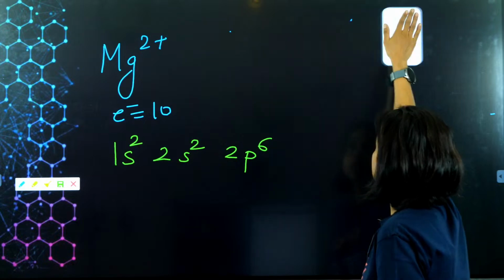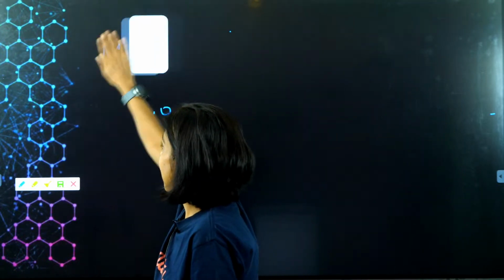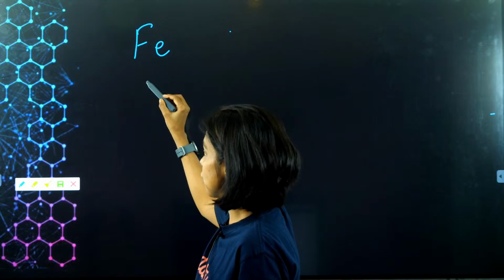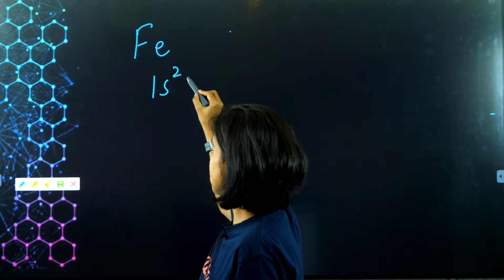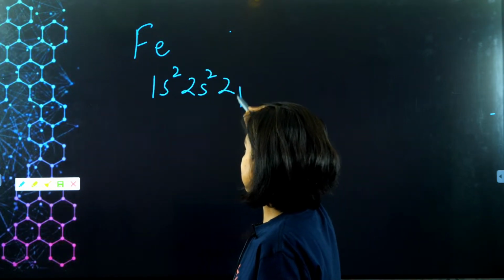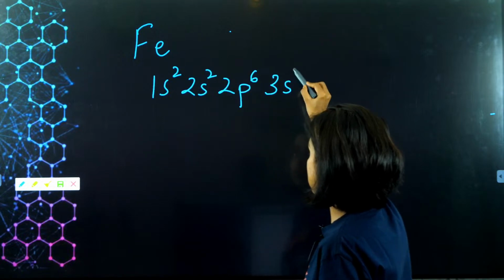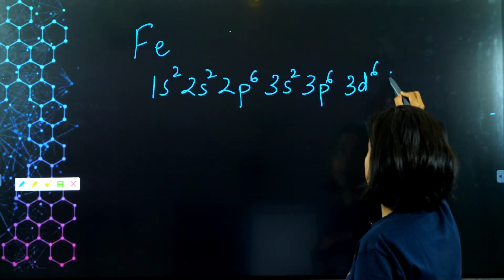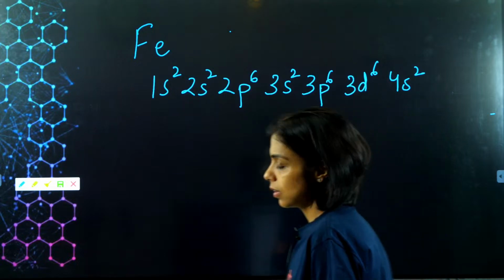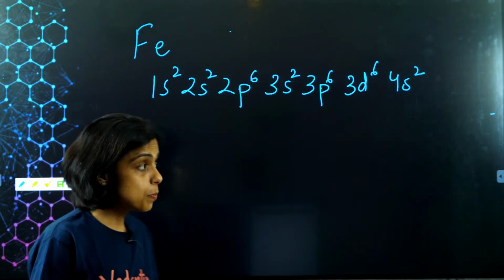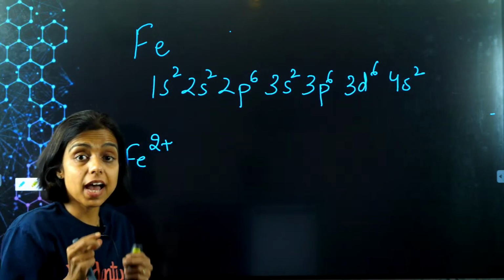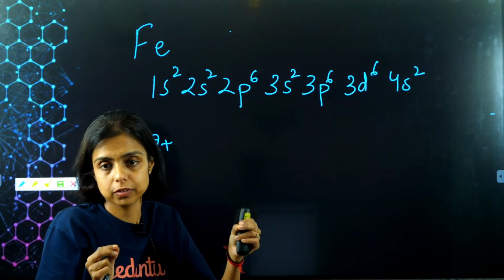Now, suppose I have Fe, again iron, and I told you the configuration: 1s2, 2s2, 2p6, 3s2, 3p6, 3d6 and 4s2. This is the configuration. Now suppose I have to write the configuration of Fe2 positive. That means I have to remove 2 electrons.